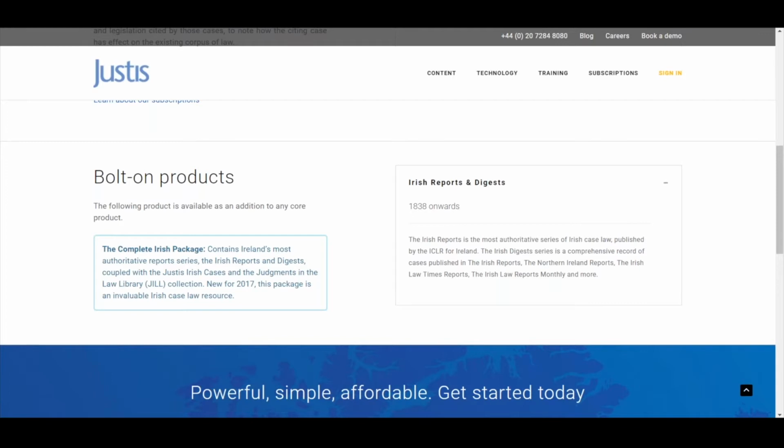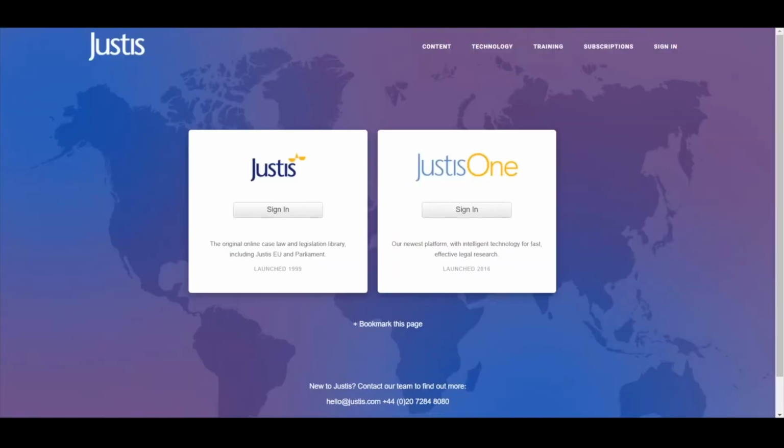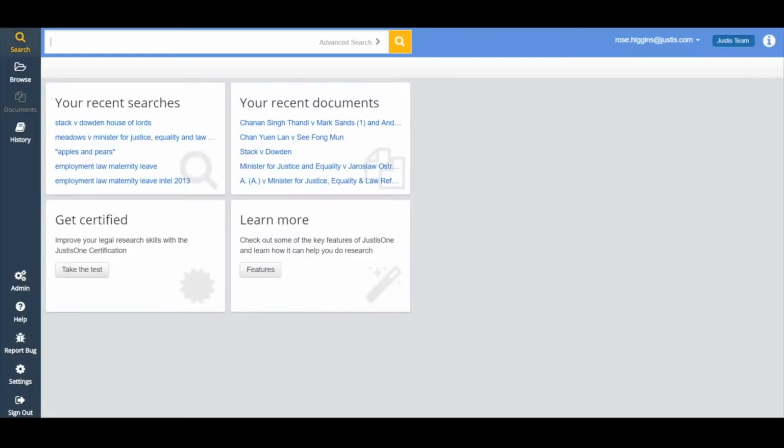But what we're going to do going forward is as soon as the cases are ready, as soon as they've been selected and edited by the ICLR, then we're going to put them straight onto the Justis website, even if they haven't been released yet in the hard copy. It just means that cases will be on the service much more quickly. We already have 2017 cases on the JustisOne platform, which is extremely exciting.